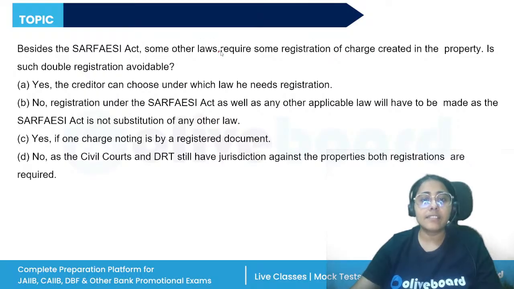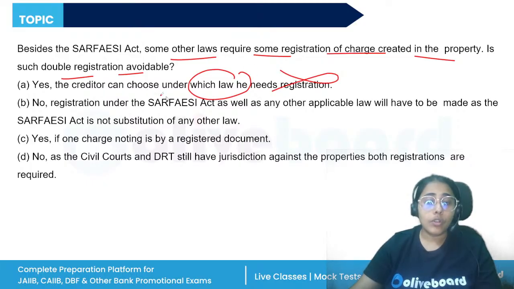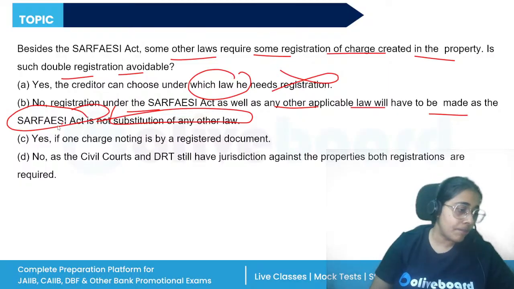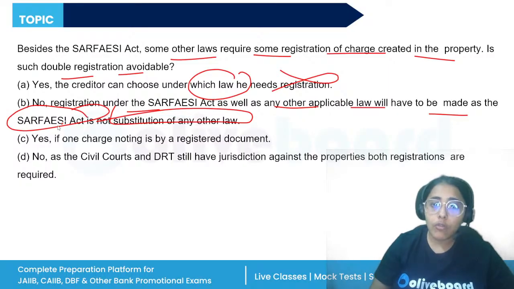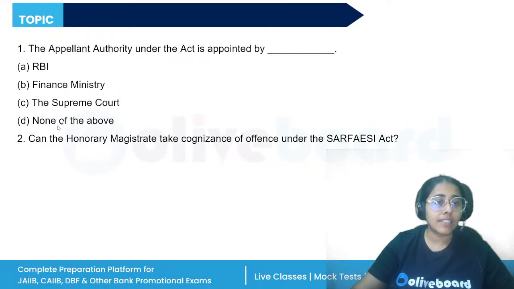Besides the SARFAESI Act, some other laws require some registration of charge. Is such double registration avoidable? Yes, the creditor can choose under which law he needs registration. No, registration under the SARFAESI Act as well as other applicable law will have to be made, as the SARFAESI Act is not a substitution for any other law. So if any other law also requires some charge to be registered, it will be followed. Just because the SARFAESI Act is there does not mean that the other acts are not applicable. So the correct answer is B.